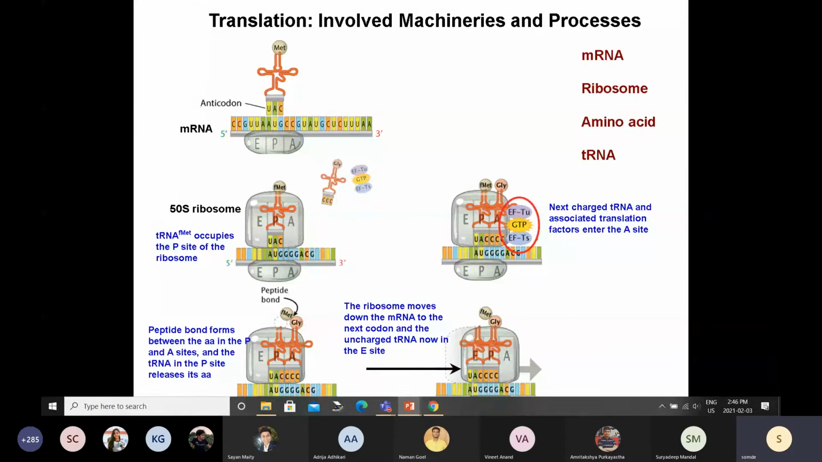The moment it hits the stop codon, there is no tRNA which codes for that stop codon. So the ribosome will actually fall apart. The peptide will be cleaved from the last tRNA and the ribosome. This whole machinery will disintegrate. Now you will have your protein.